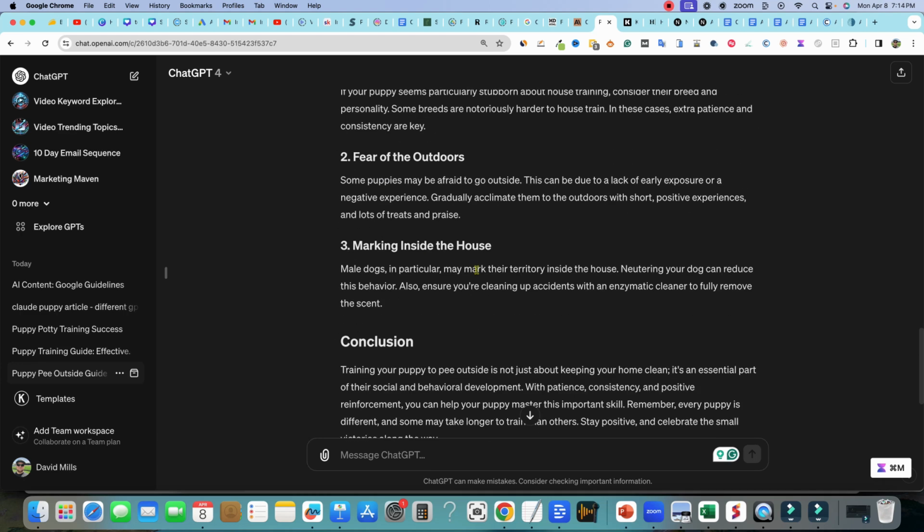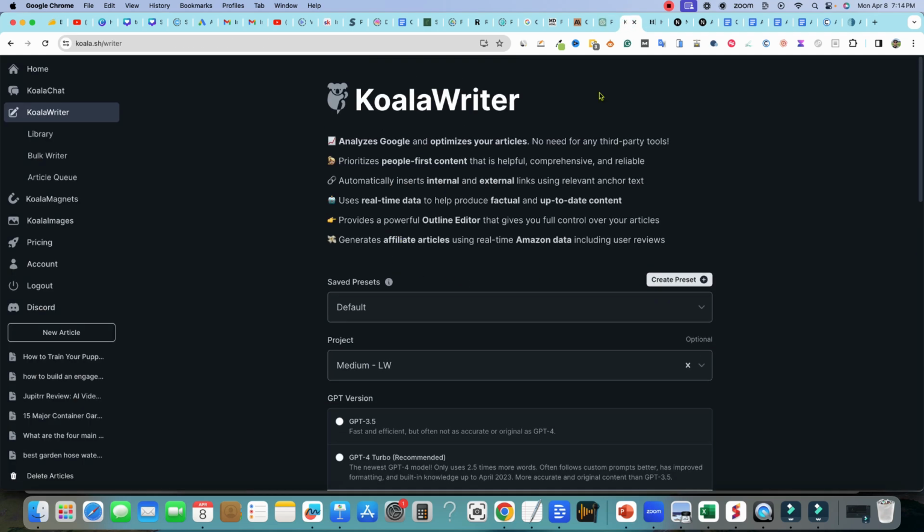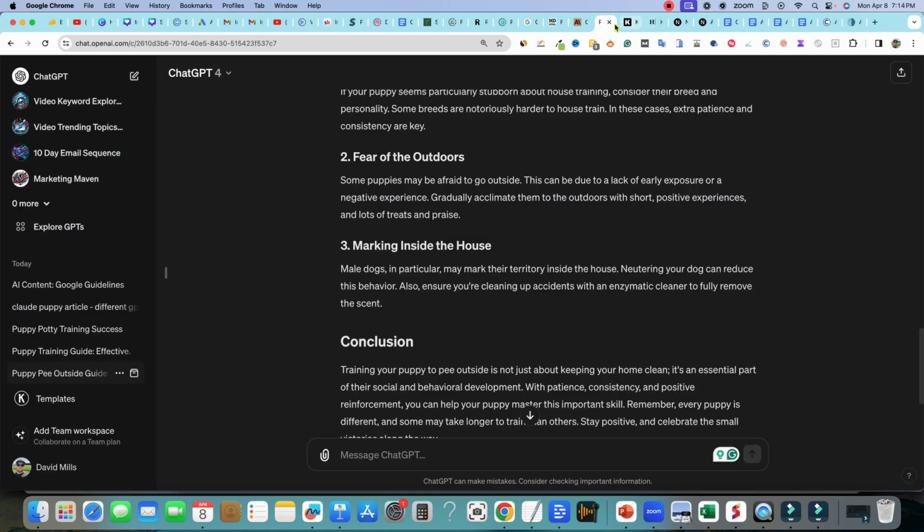Now, mind you, I do know that you can do a lot more with prompting, and I have with these large language model AI content writers like ChatGPT and Claude. But in this test, I wanted to see just right out of the box what it can do for us and be fair with the others, because we're testing Koala as well. I wanted to see, without doing any fancy prompting or anything like that, which tools are going to perform the best. So that's the point of this test: we want to measure.